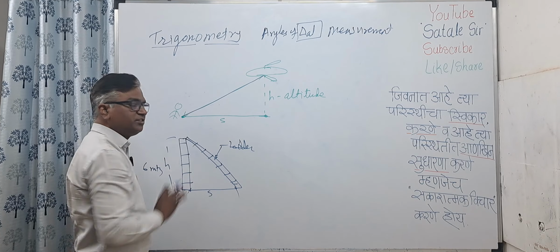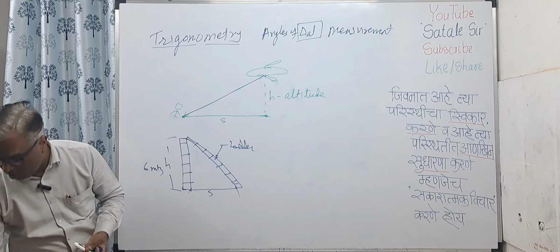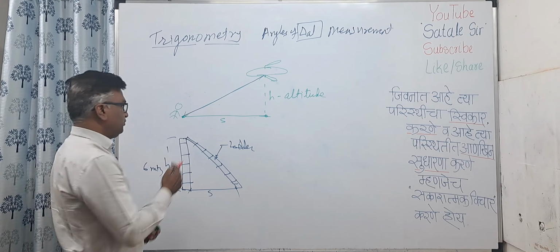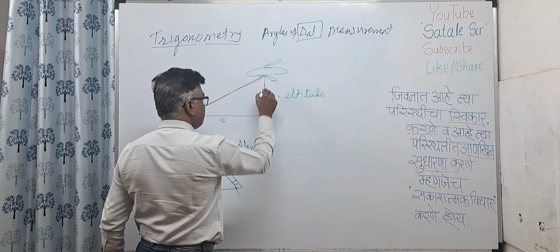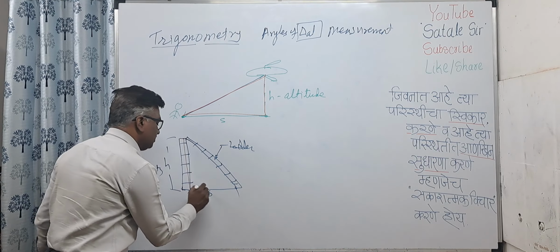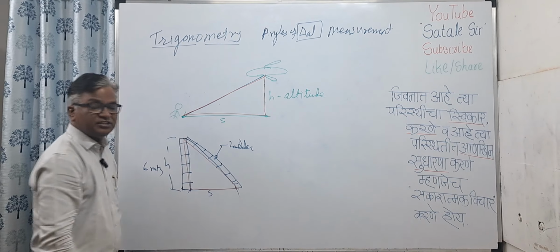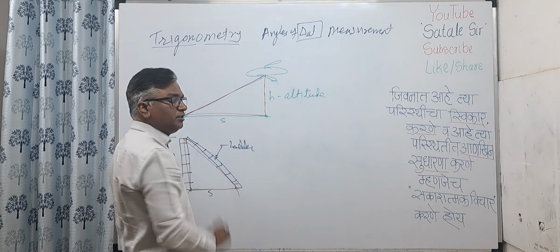Okay, now in both these cases you will find I can represent both these figures in the form of triangles. If you see, this can be represented by a triangle. Similarly, I can represent this in the form of a triangle, right? You can see this red color, it is a triangle. Here again you have a triangle.